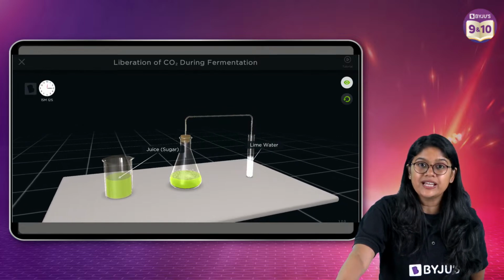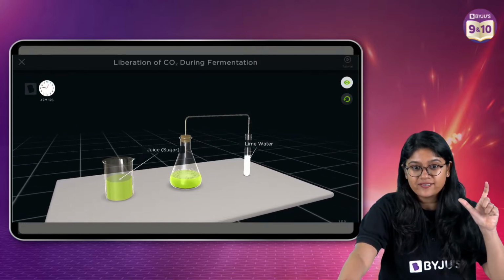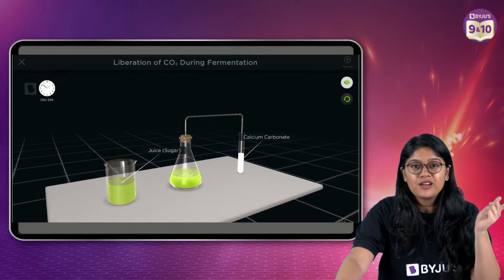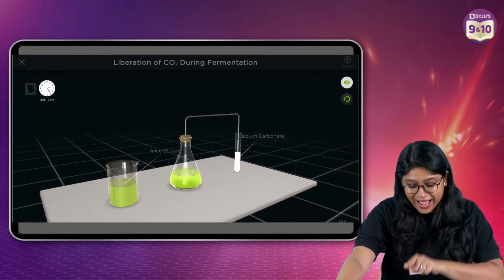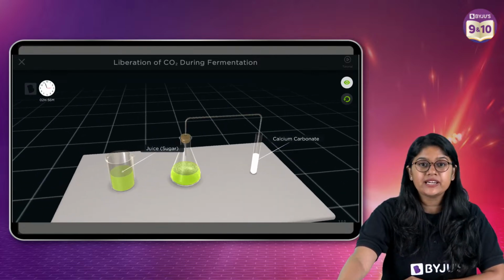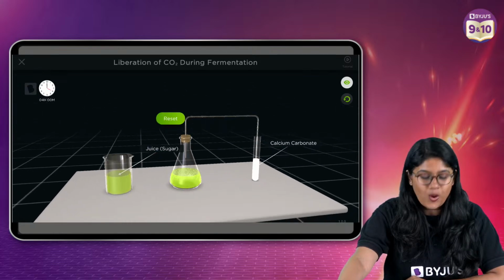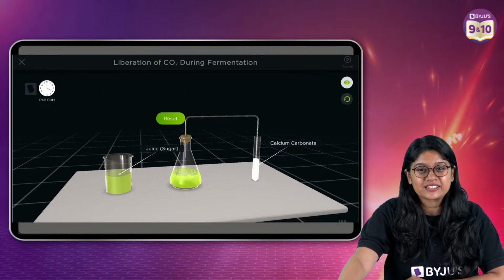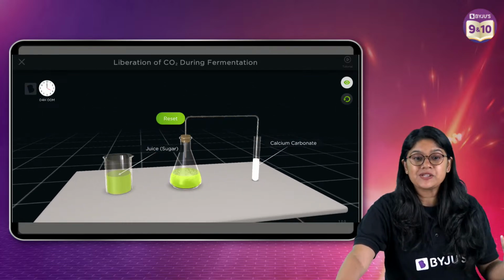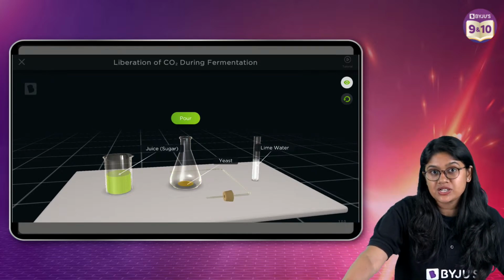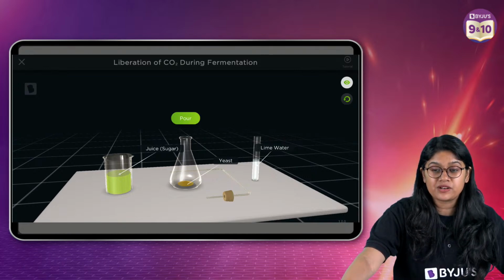We know that yeast and sugar are there in the flask. We'll see the reaction happening. We will see the formation of CO2 and calcium carbonate. We'll see it turning milky white. So this actually helps us to understand that CO2 is liberated during fermentation as well as aerobic respiration.